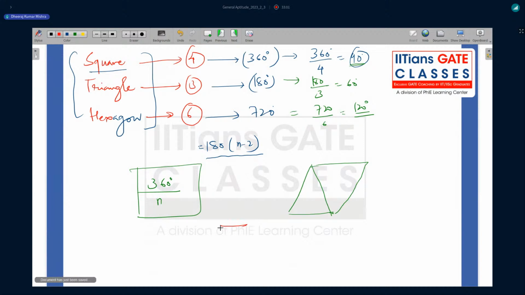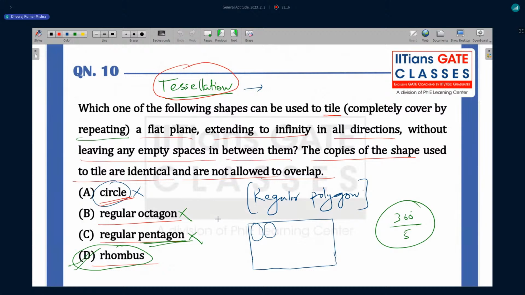But in the case of a hexagon, this kind of shape will be there, and we can use it: 1, 2, 3, 4, 5, 6. This is going to be a hexagon. So you have to imagine that criteria, and even if you don't know it, you can still do it. So option D is going to be correct.